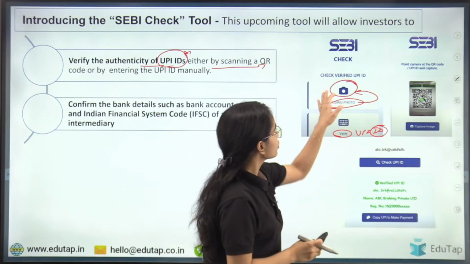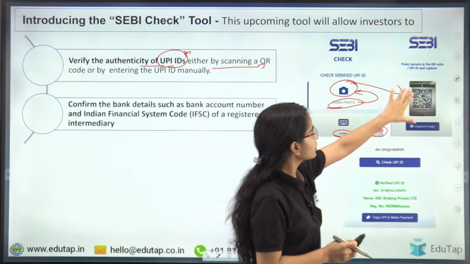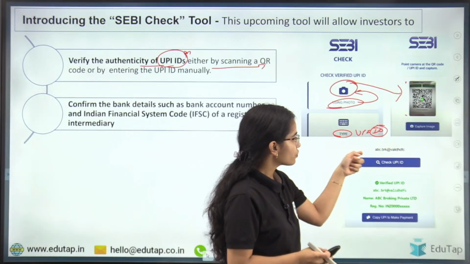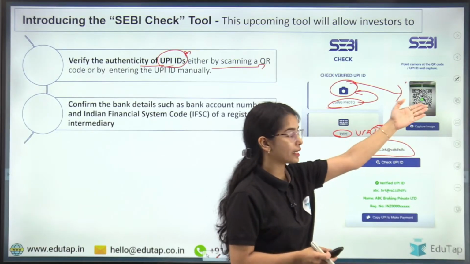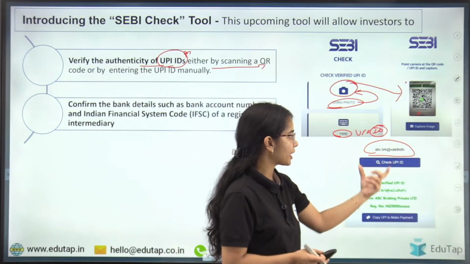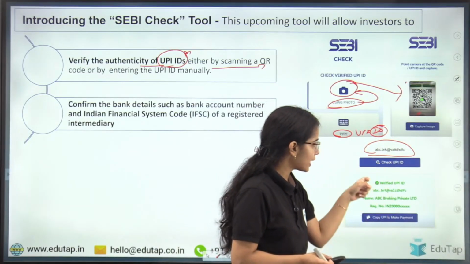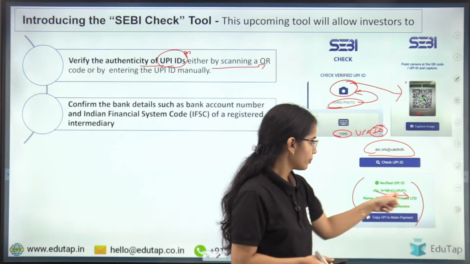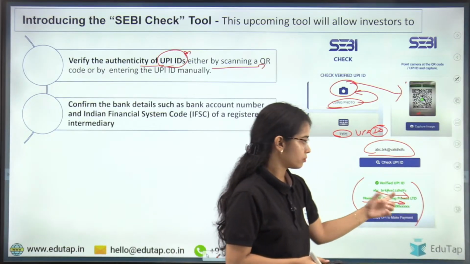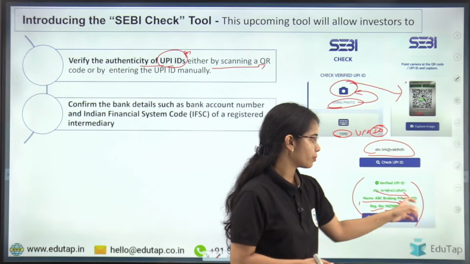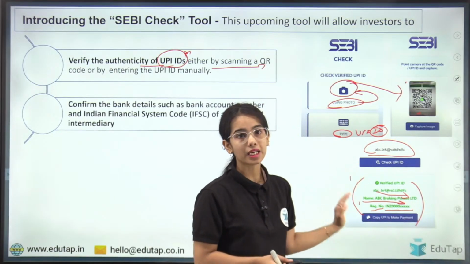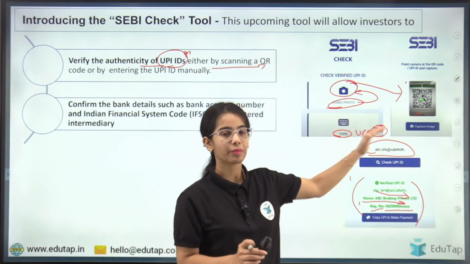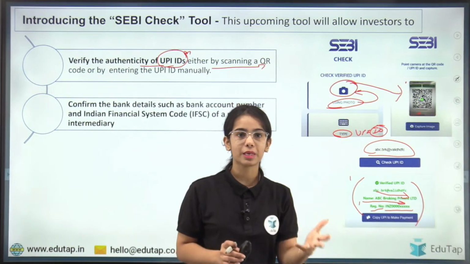Okay, so here you can see that you can take the photo of the QR code, or you can write the UPI ID. Once you have put in the QR code or the UPI ID, you will be able to see that yes, this is a verified UPI ID, and this is the broker, and this is the name of the entity, and this is the registration number of the entity. If the details are given in green, that means it is a verified entity and you are making the payment to a verified SEBI registered entity.